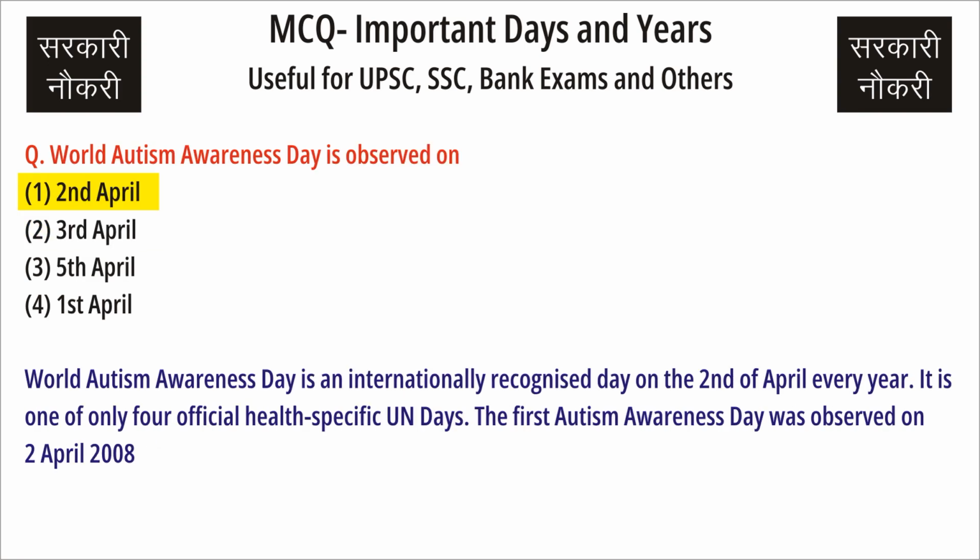World Autism Awareness Day is observed on? Answer. 2nd April. World Autism Awareness Day is an internationally recognized day on the 2nd of April every year. It is one of only 4 official health-specific UN days. The first Autism Awareness Day was observed on 2nd April 2008.